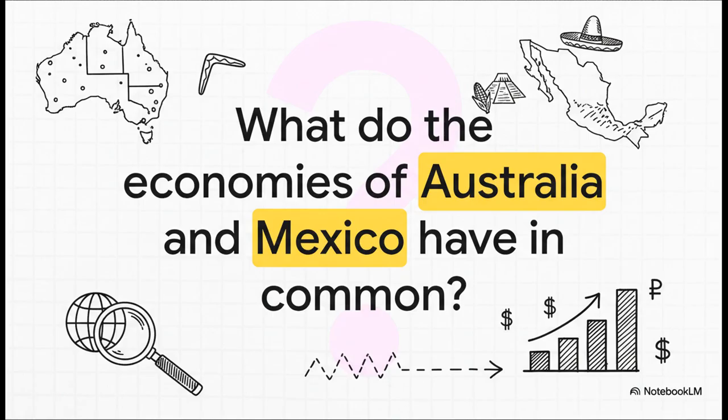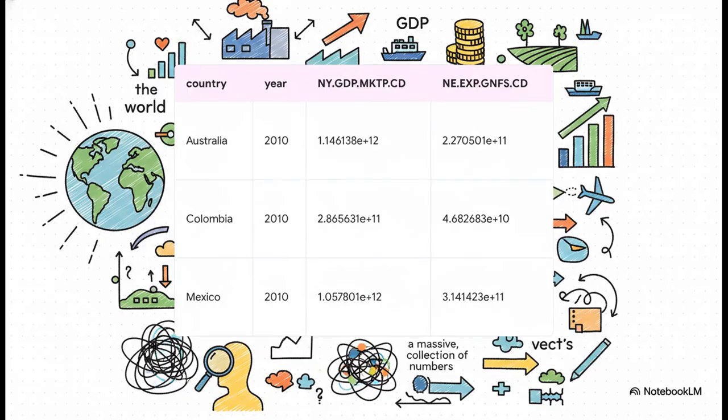To kick things off, let's start with a puzzle. Back in 2010, what did the economies of Australia and Mexico have in common? I mean, it's a tough question, right? Where would you even begin to compare two entire countries? Well, you'd probably start with a mountain of data that looks something like this. And this is just a tiny piece of it from the World Bank.